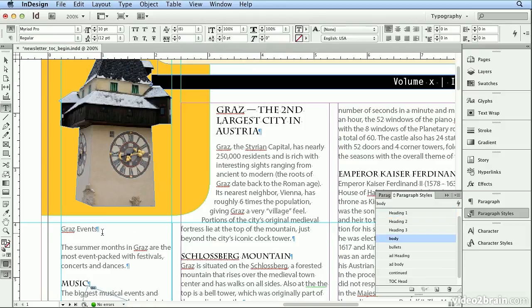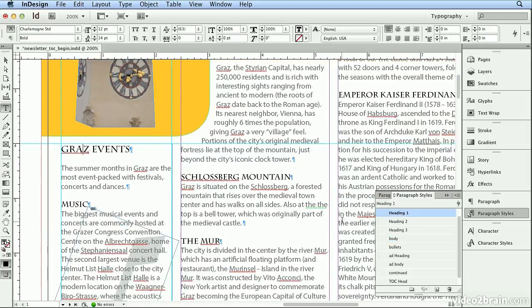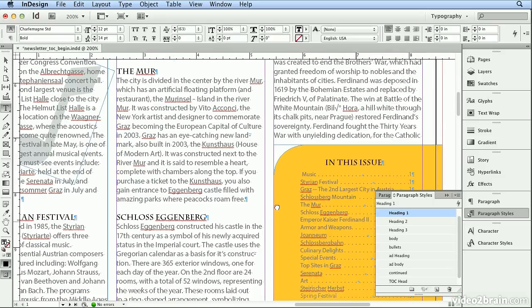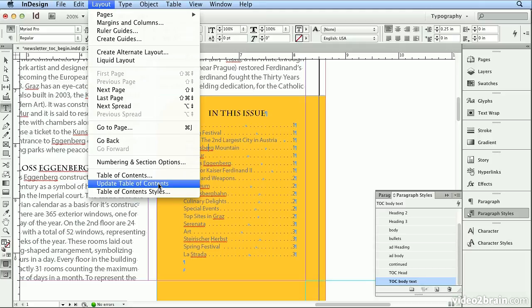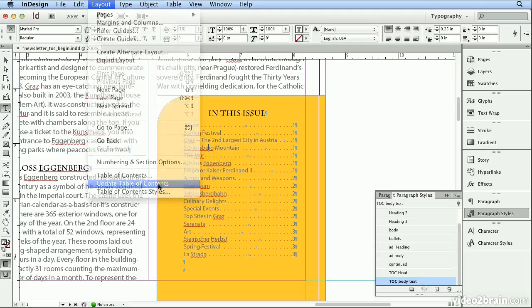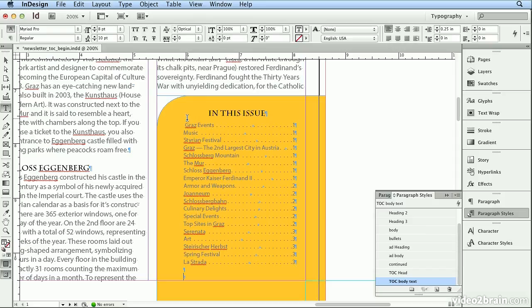I also noticed that I missed a heading 1 here. I'll click once on Graz Events and click once on heading 1. And you could either scroll down with the wheel on your mouse or hold down Option on the Mac or Alt on Windows to be able to get the hand tool and click and drag over. In order for this to update, I click once in the table of contents and choose Layout, Update Table of Contents. And when I click OK, Graz Events was added, and I can also see my more proper, typographically pleasing M dash was added.